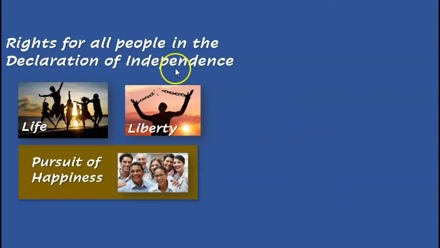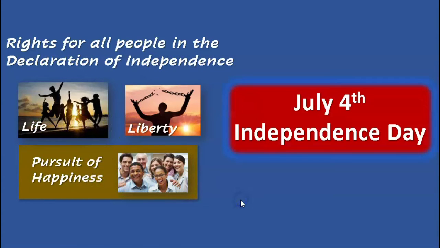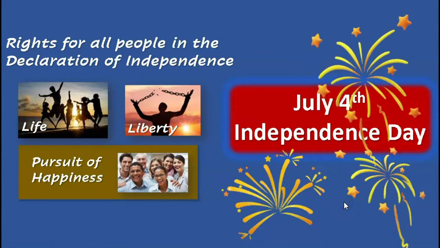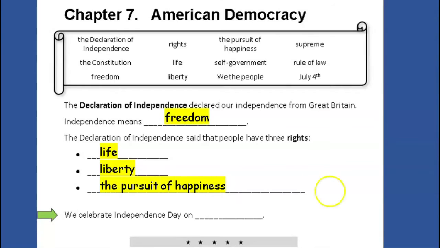So in the Declaration of Independence, we have the right to life, liberty, the pursuit of happiness, and we celebrate this on July 4th. July 4th is Independence Day. It's a national holiday. Look at your paper. We celebrate Independence Day on July 4th. Say July 4th. Say the sentence, we celebrate Independence Day on July 4th. Pause the video and write the word July 4th.